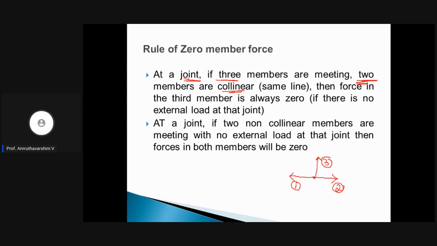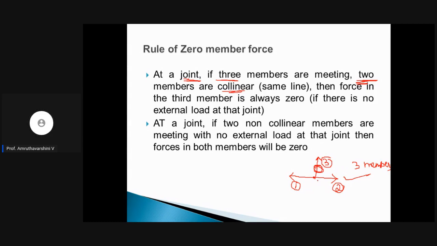Out of the three member forces at a joint, if two members are collinear, that is, they are in the same line, then the force in the third member, which is not collinear, will always be 0. That means this is 0. When will this happen? When there is no extra inclined load or inclined member. There are only three members, out of which two members are collinear in nature. Then only the third member will be 0. Clear? Now this is regarding three members, when the joint has three members.